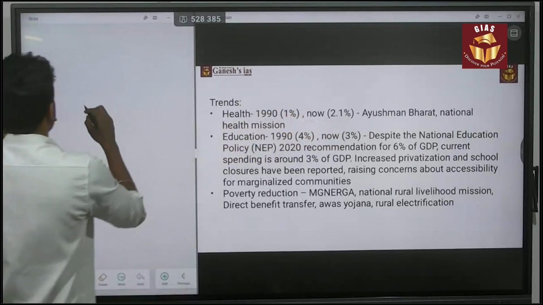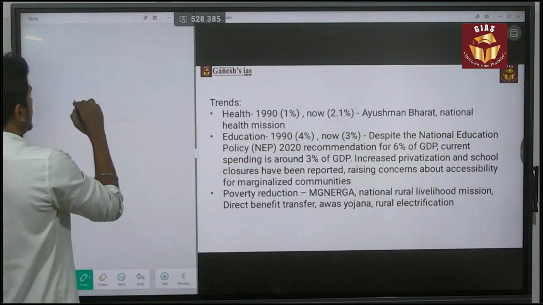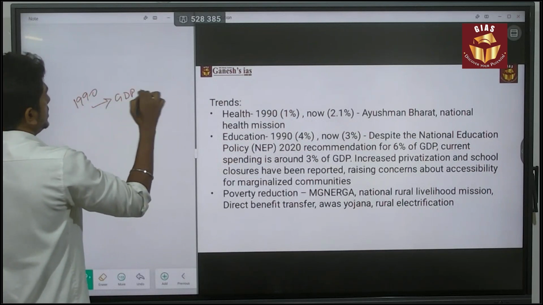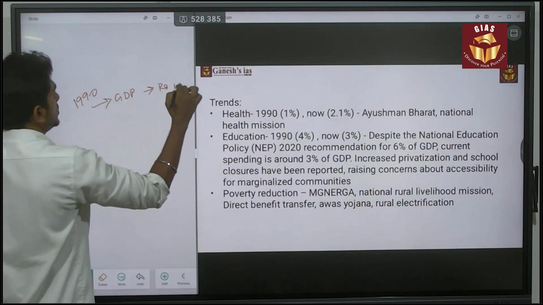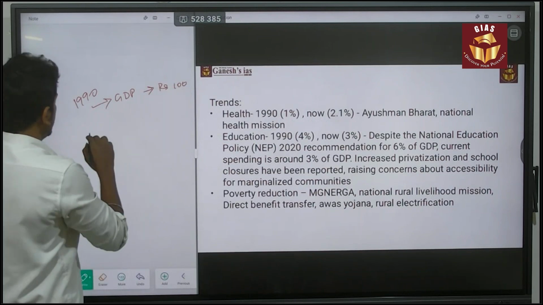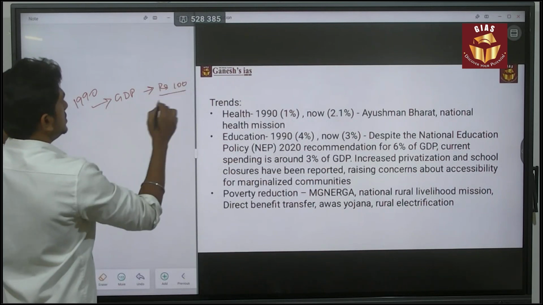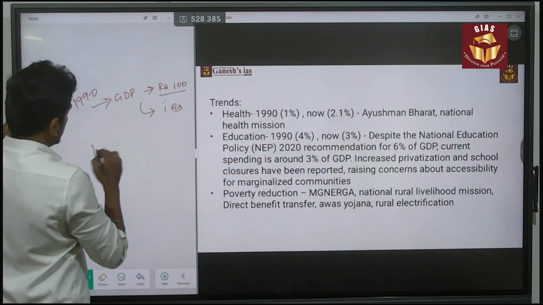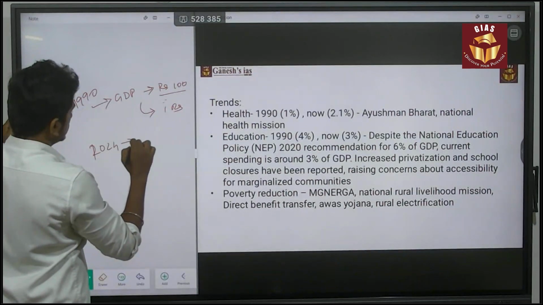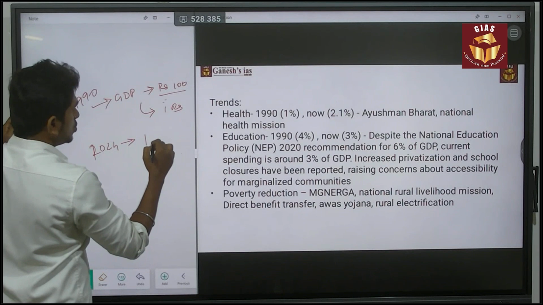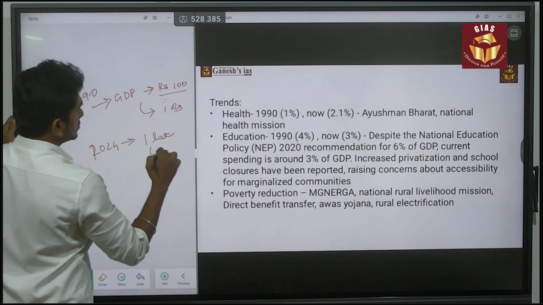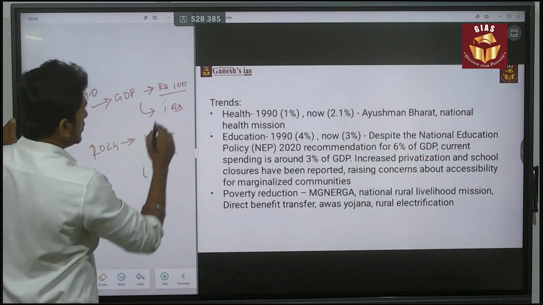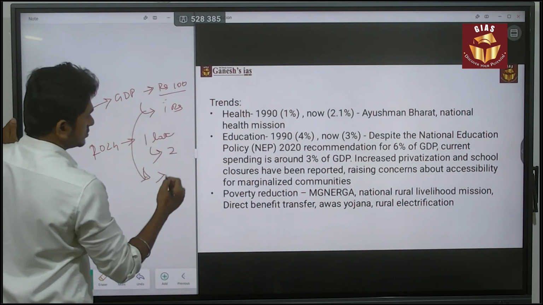But consider, for example, in 1990 the GDP of India is, say, 100 rupees. In terms of GDP, they are spending 1 rupee for it. But in 2024, consider it is around 1 lakh. So in that 1 lakh, they are spending 2%, which is obviously higher.